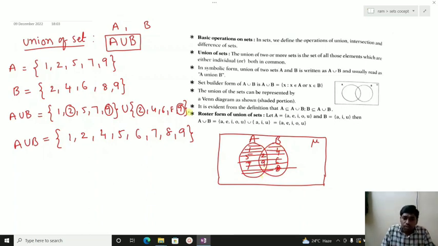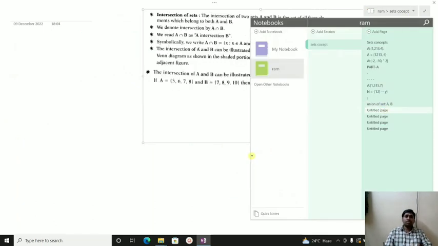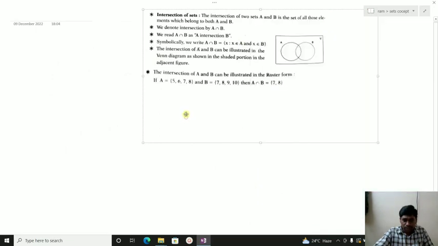This is the Venn diagram of A union B. I hope you understood what I said: union means combination of two sets. Okay, the next operation is the intersection of two sets. Let us see the intersection of two sets.